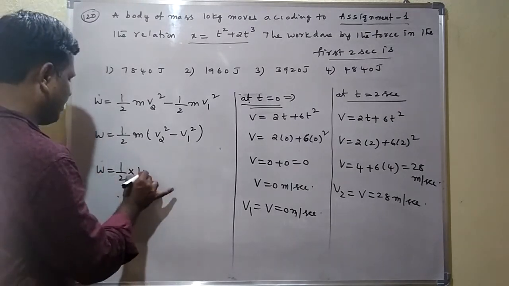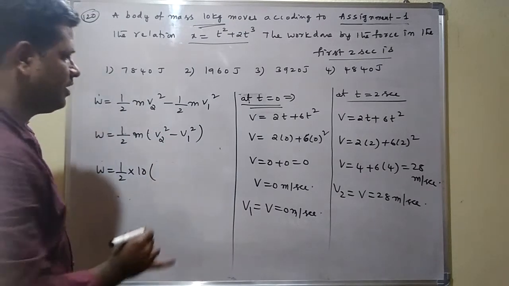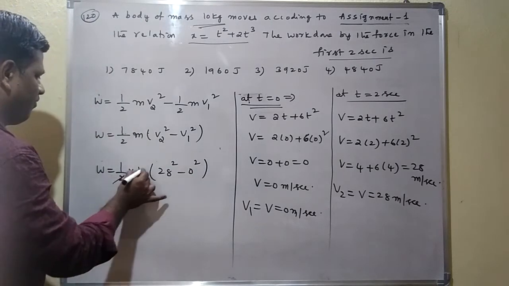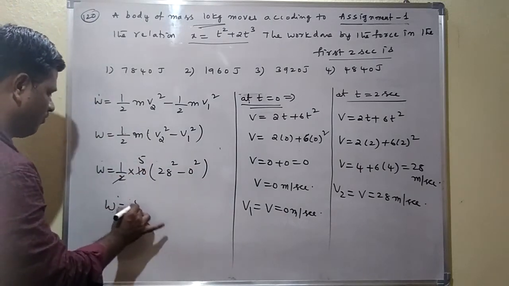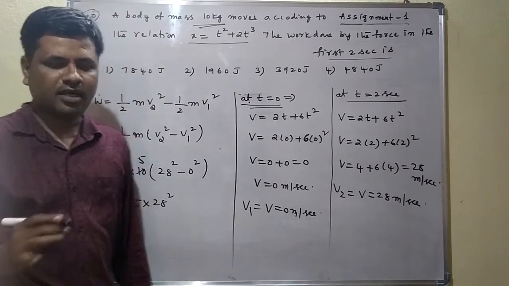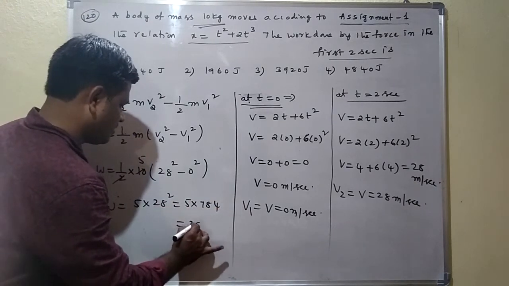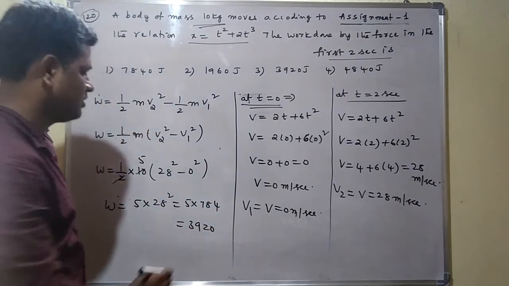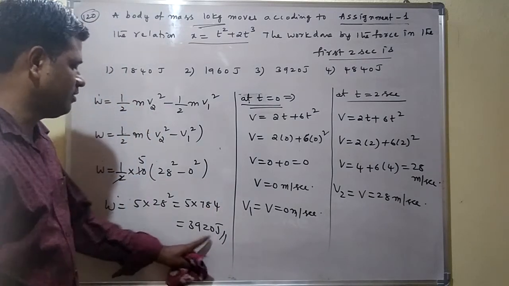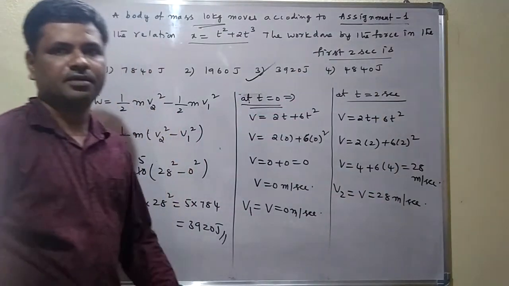Here w is equal to half into m. The mass value of 10 kg is given here. So half into 10 into v2 square, where v2 is 28, minus v1 square, where v1 is 0. Now w is equal to 5 into 28 square. 28 square is 784, so 5 into 784. When calculating, we get 3920 joules. Which option is correct here? The third option is correct.